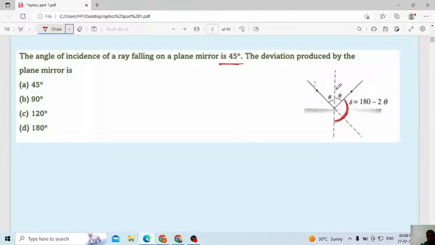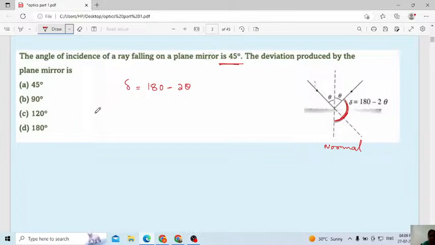This is the normal for a particular mirror or plane. Consider this is the mirror, this is the normal. After hitting the mirror, the ray gets reflected in this direction. Angle of incidence will be equal to angle of reflection, according to the first law of reflection. Then the angle of deviation, which we indicate by delta, will be 180 degree minus 2 theta. This formula also we will use.